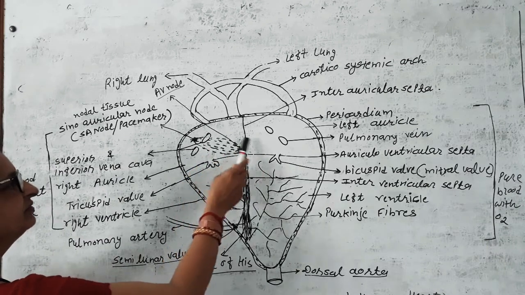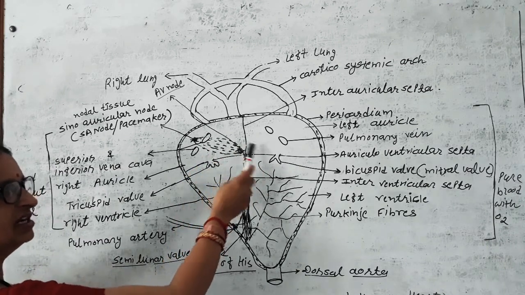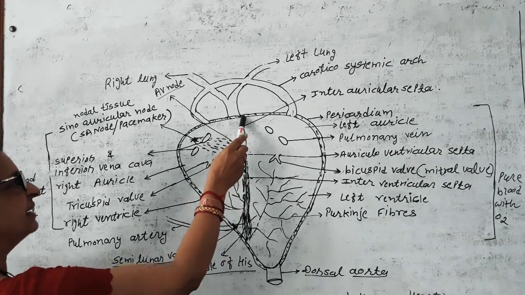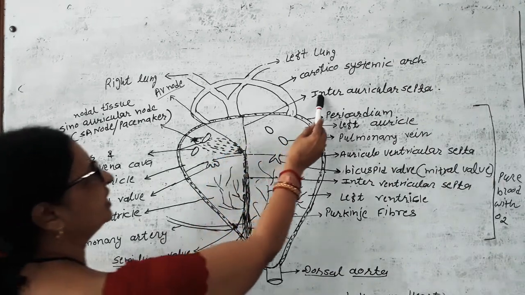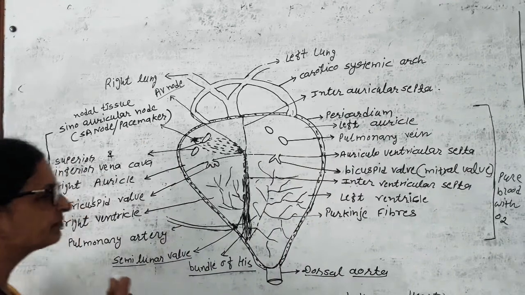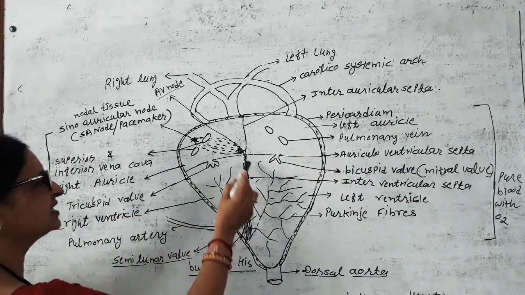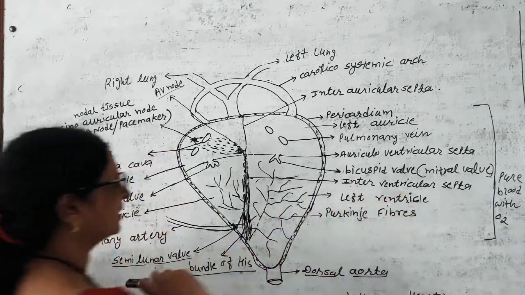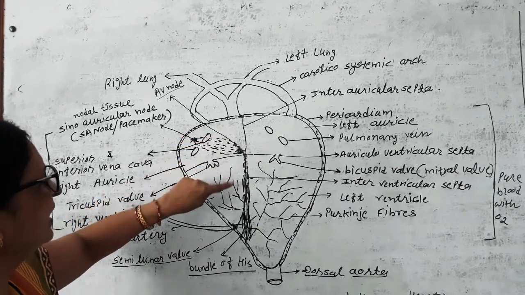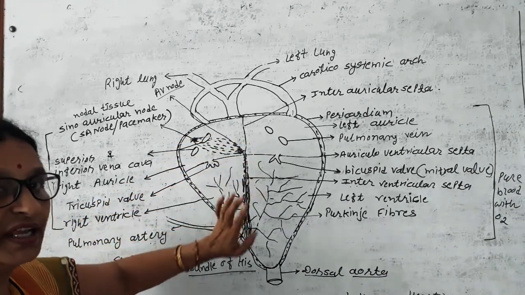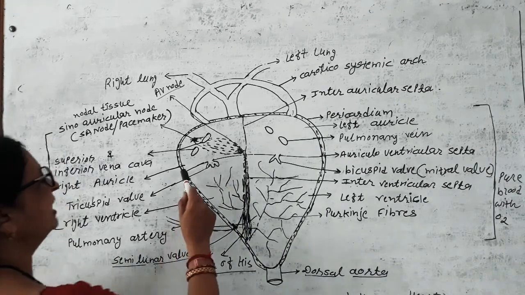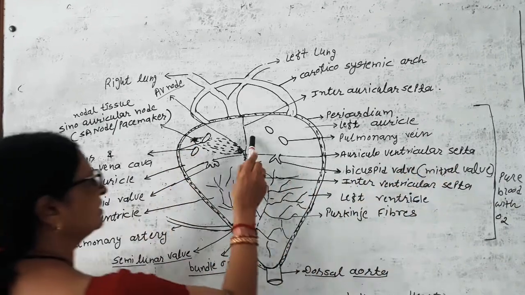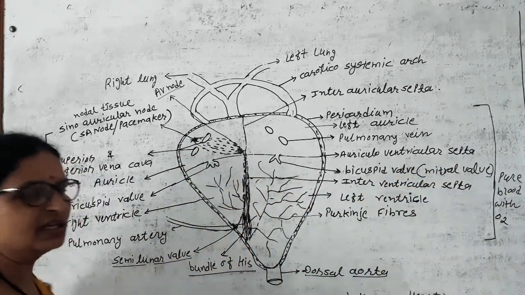Both auricles, the first two chambers, are closer to each other. The right auricle is separated from the left auricle by a septum called the interauricular septum. Similarly, both ventricles are separated by the interventricular septum. Auricle and ventricle are further divided by a septum called the auriculoventricular septum, between auricle and ventricle.